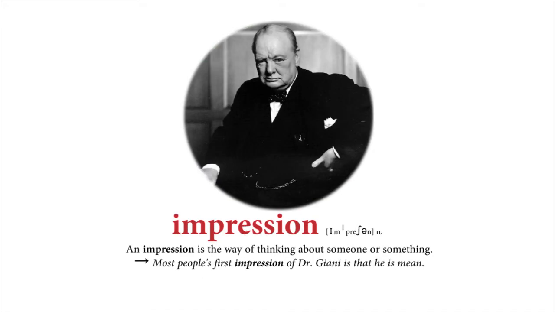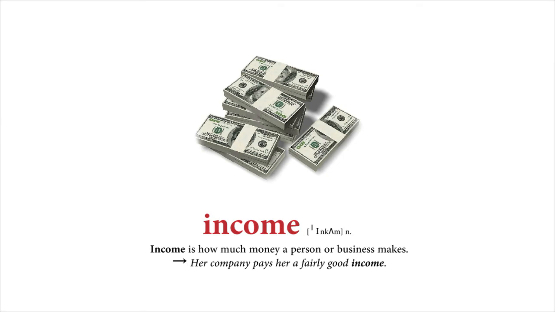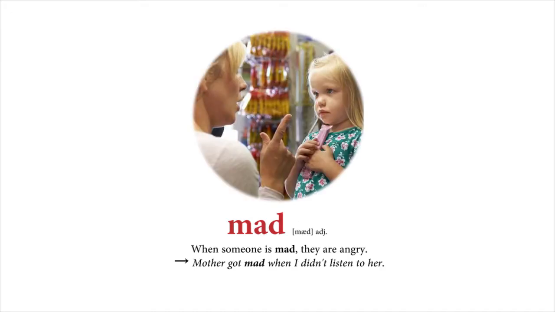Impression. An impression is the way of thinking about someone or something. Most people's first impression of Dr. Gianni is that he is mean. Income. Income is how much money a person or business makes. Her company pays her a fairly good income. Mad. When someone is mad, they are angry. Mother got mad when I didn't listen to her.